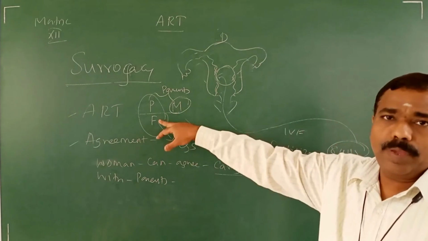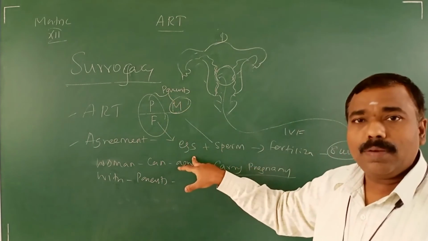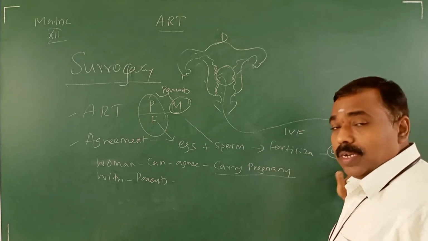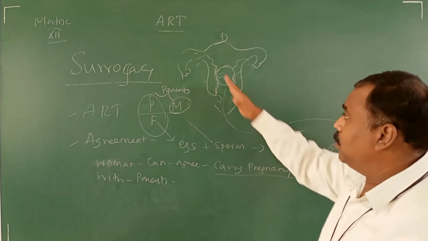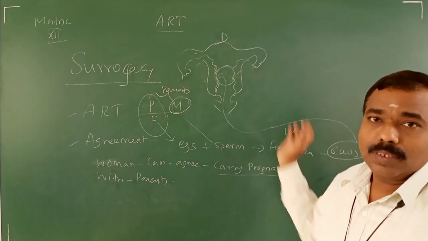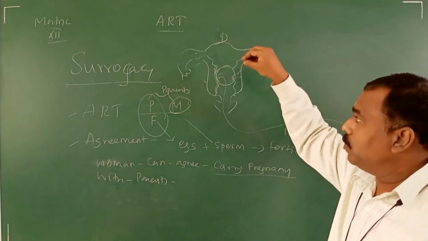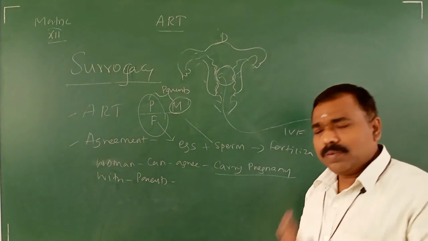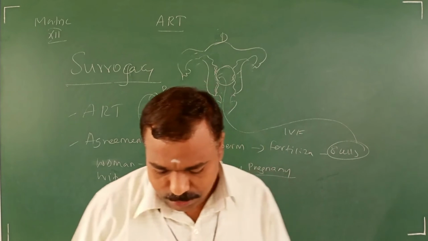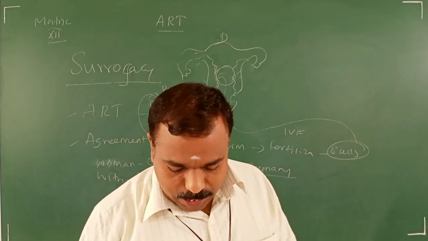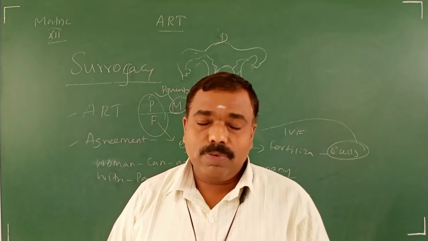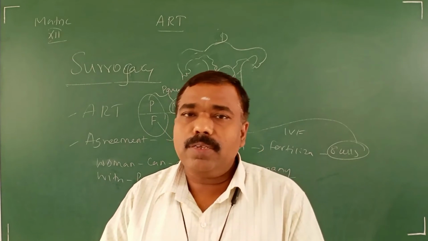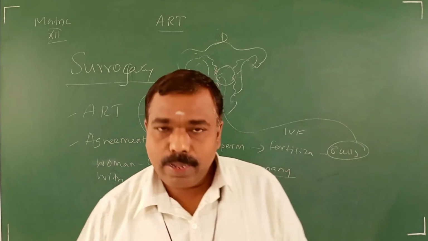What are they doing? Procedure: collect the egg from the female, collect the sperm from the male, fertilization outside the body, IVF method, till 8 cell stage. Then they transfer the 8 cell stage embryo to the uterus of the donor, the surrogate mother. Clear? It's a much more important part. You have to understand the concept.